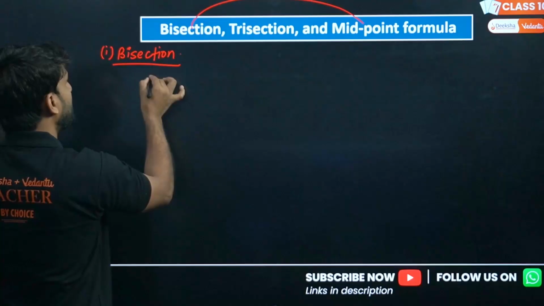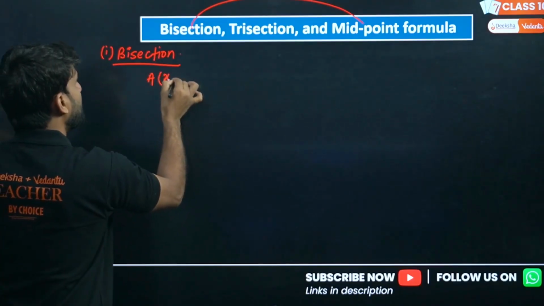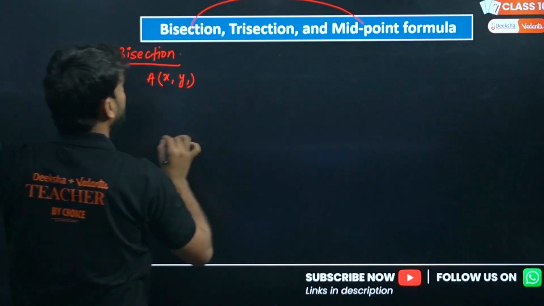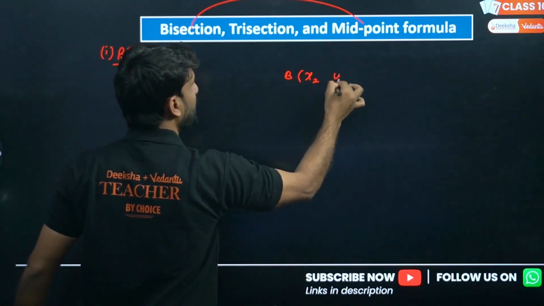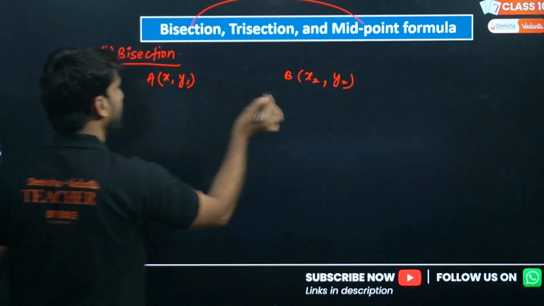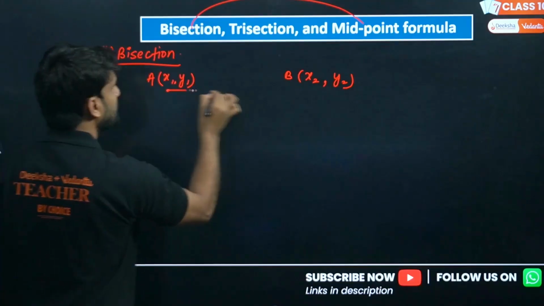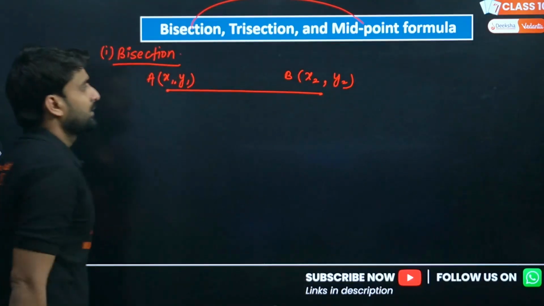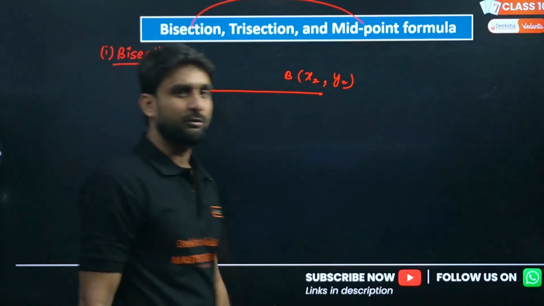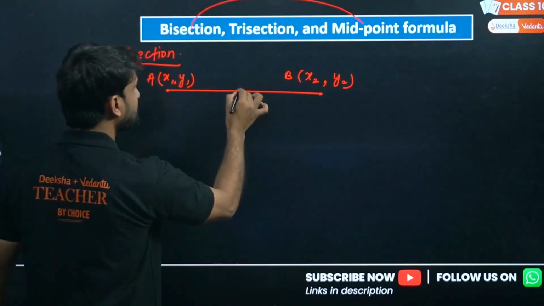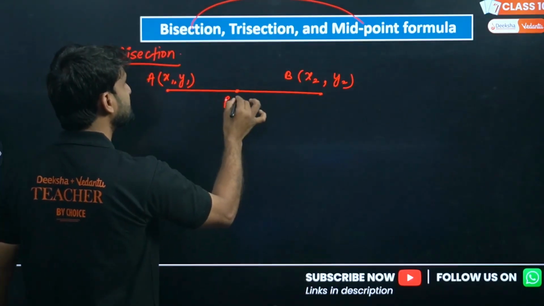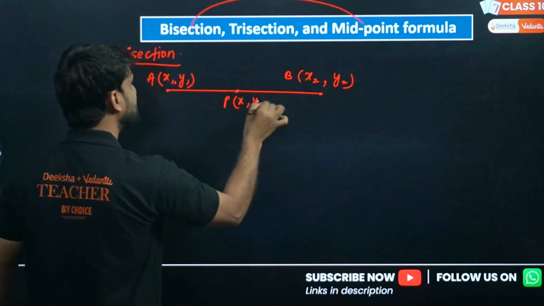So if there are two points, A with coordinates x1, y1, and another point B with coordinates x2, y2, and these points are joined in the form of a line segment AB, and there is another point P which bisects the line segment.